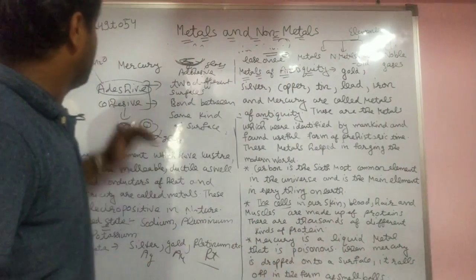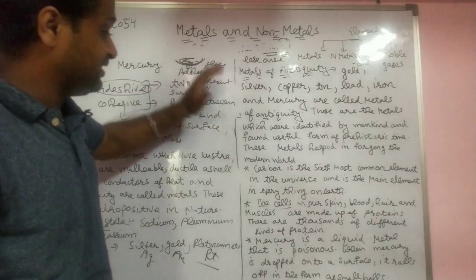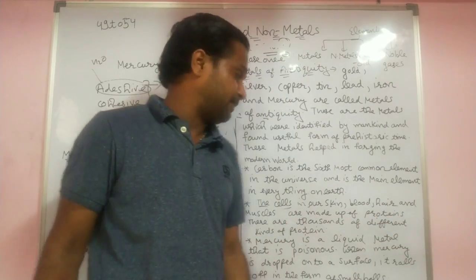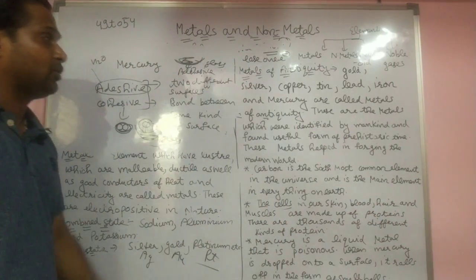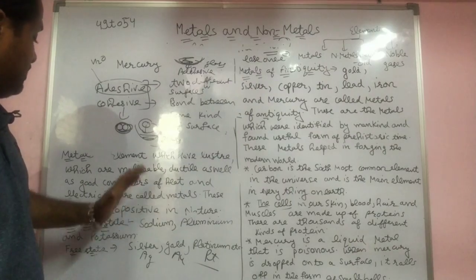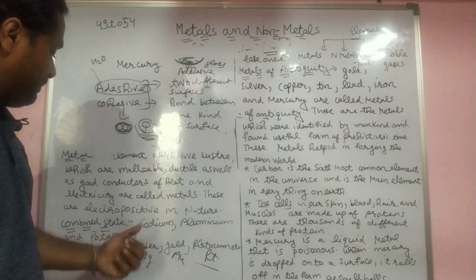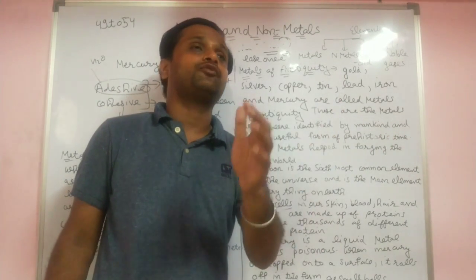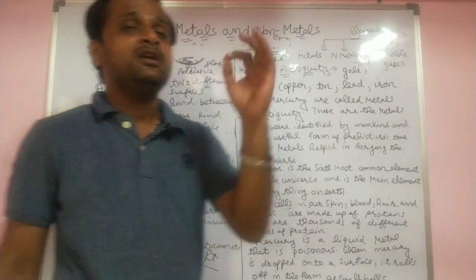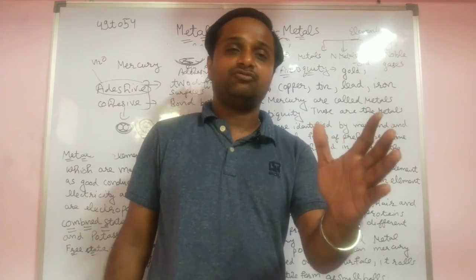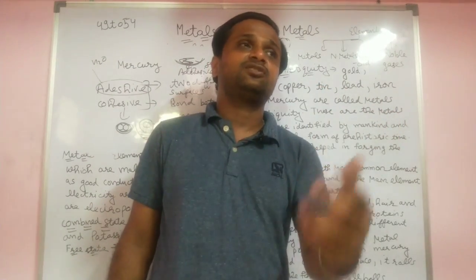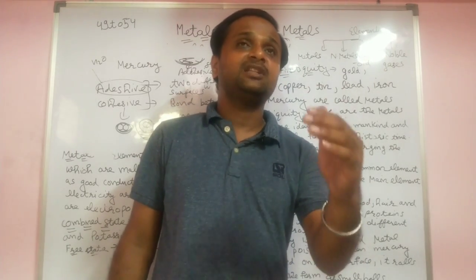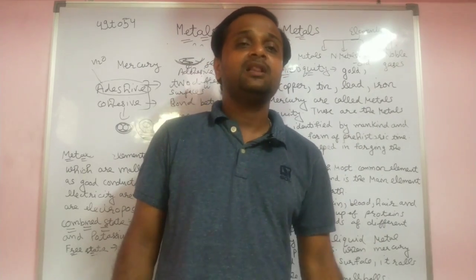So these are the basic properties of metals, a little bit of property. In the next chapter we discuss the physical properties of metals. But in this lecture I already told you metals were used as antiquities, and which metals occur in the combined state and the free state. Metal always exists in two states only, combined and free: very reactive elements always exist in a combined state, and very less reactive ones exist in a free state. So in the next lecture we discuss the physical properties of metals and non-metals.